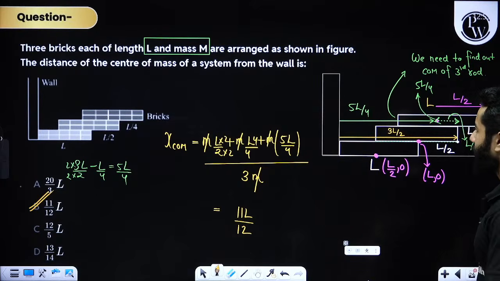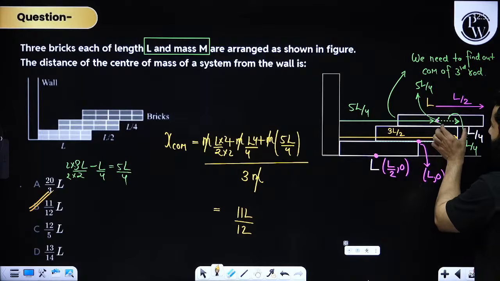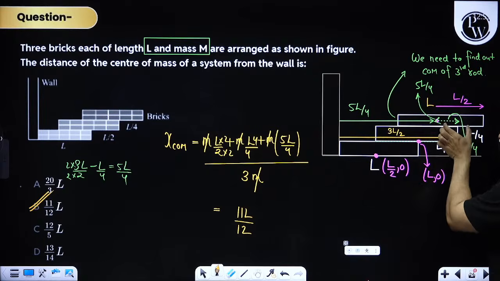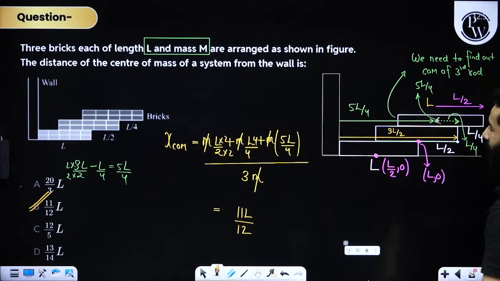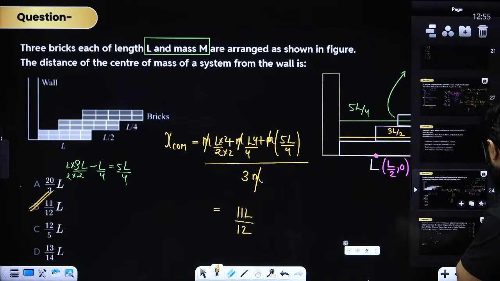Is everything fine? Please identify this distance is going to be L by 4. If this distance is L by 4, you can find out this distance, right? Because this distance is going to be L by 2. Is it clear? Quickly write down in the chat box, my dear friends. This was again a nice problem.